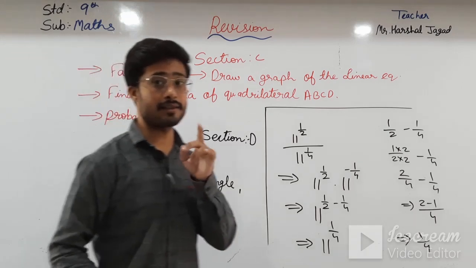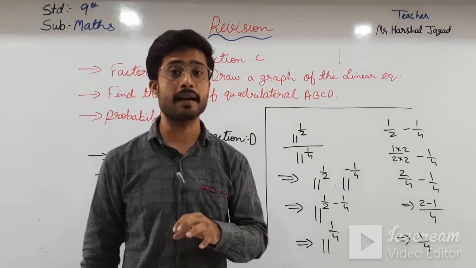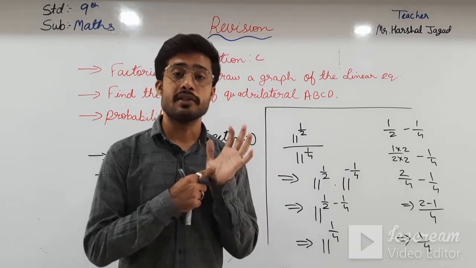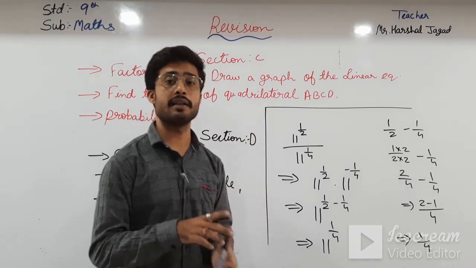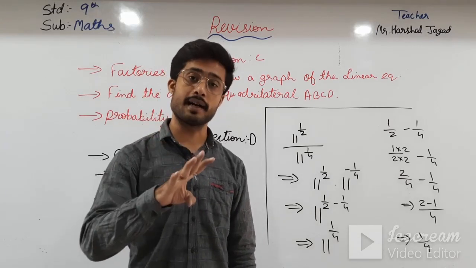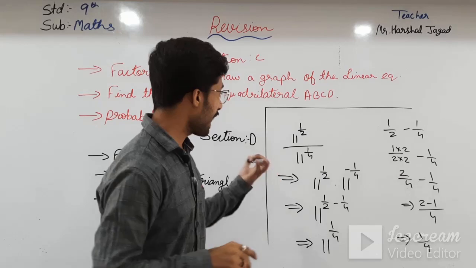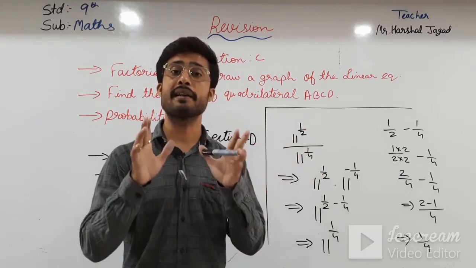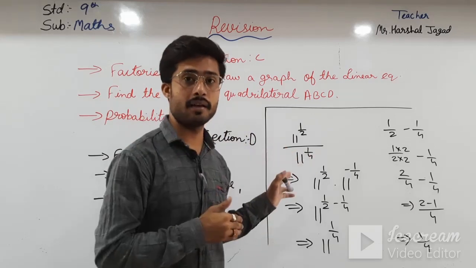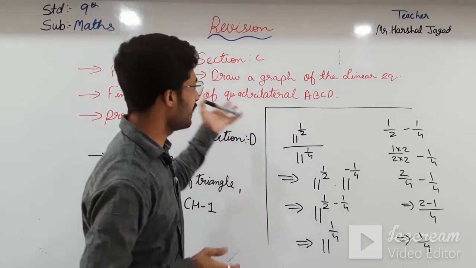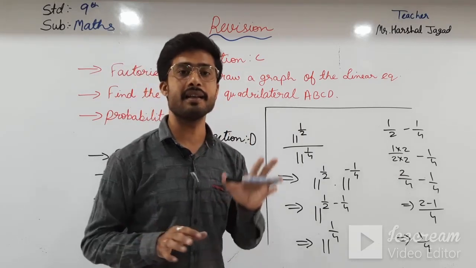Okay, you know which chapter. I am not writing the chapter, I am just directly saying which questions I have asked. In your syllabus it is given: section A 1 mark, section B 2 marks, section C 3 marks, section D 4 marks. I am not telling you the chapters that are coming, but I am directly telling the topics which are coming. Okay students, so you know what you have to do. I have told all the topics which are there in it.